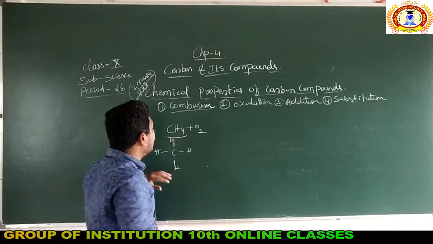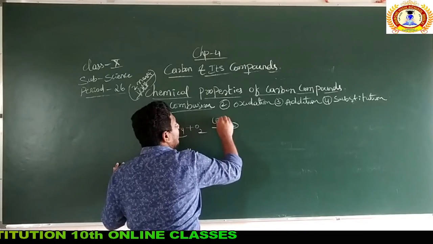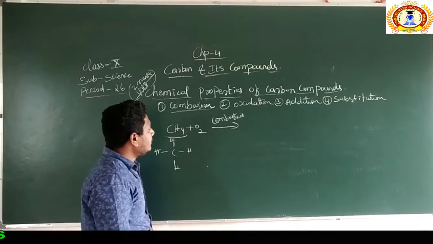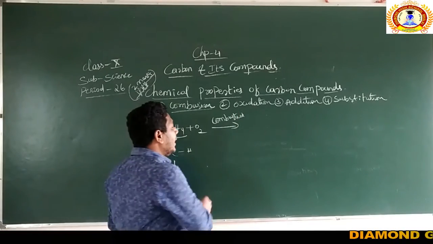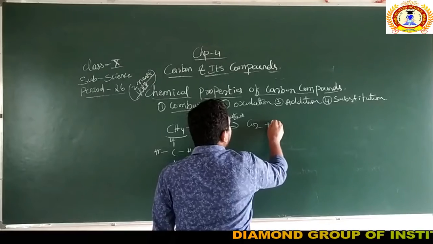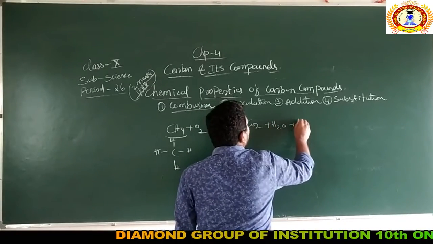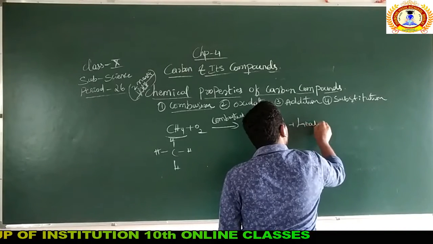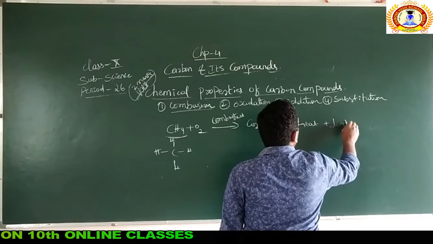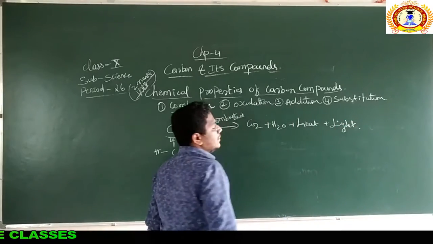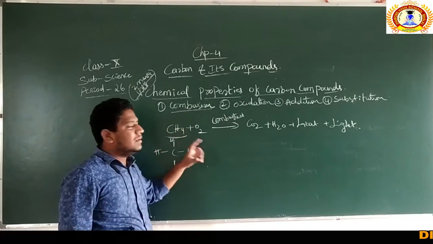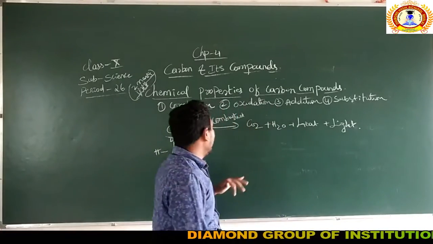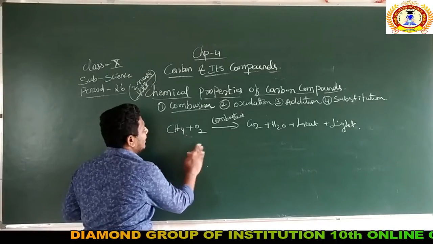When methane is combusted in the presence of oxygen, it gives carbon dioxide, water, heat, and light. These are the products.